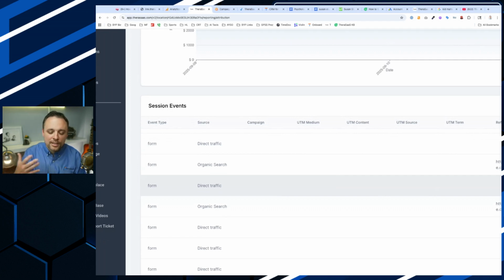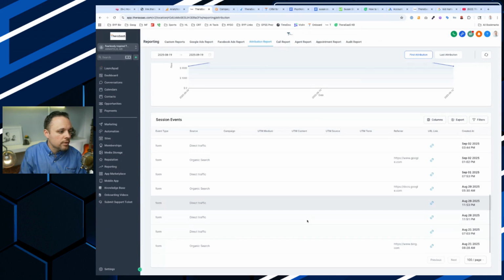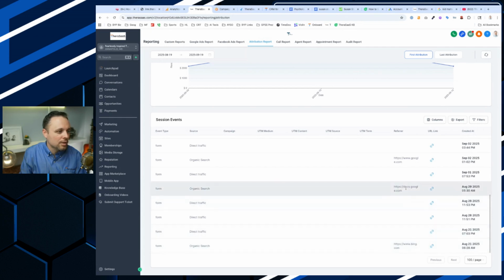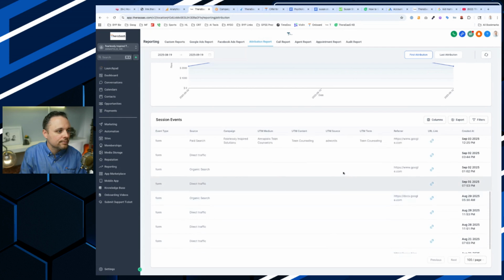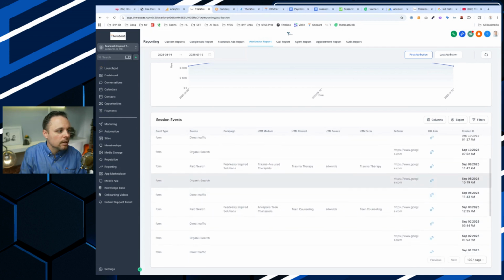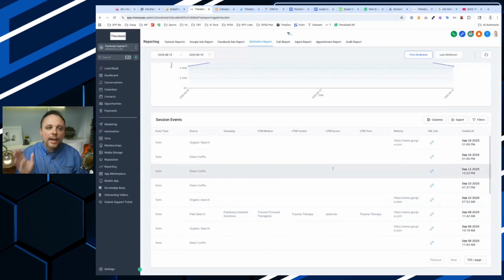I also found that the forms people fill out natively inside Psychology Today, they're just kind of kicking the tires. Look at Bing right here. Google Docs. Okay, so maybe that's like a lead generator. And you can see here the Google Ads. Why I like this is that for practice owners, you don't have to jump into Google Ads. I'm going to show you that in a minute, within TheraSaaS, a deeper dive into Google Ads, but you can just see how your ads are working if you have these links all set up.